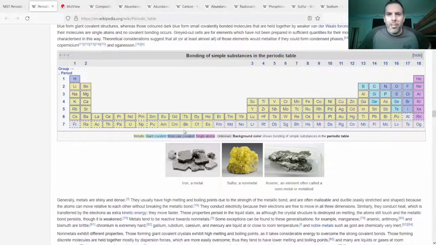I think it's interesting to see that the majority of the elements are classified as metals or metallic. So we'll have a handful of metal ions that are important, and then most of what we're going to talk about are non-metals.